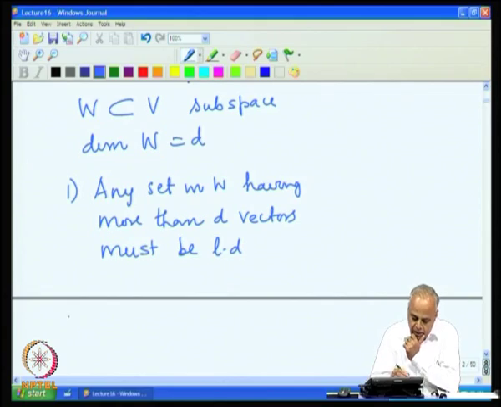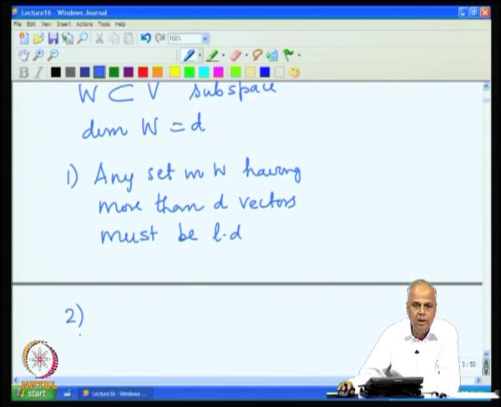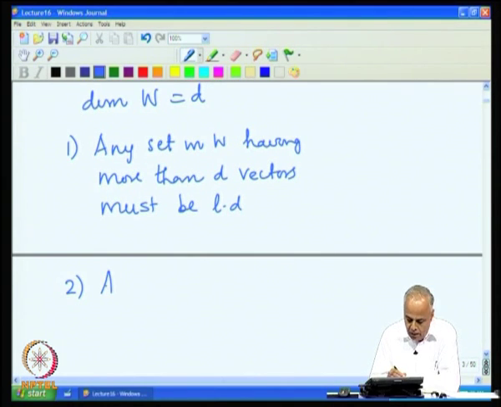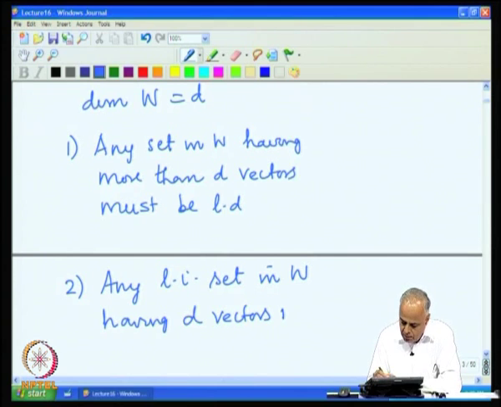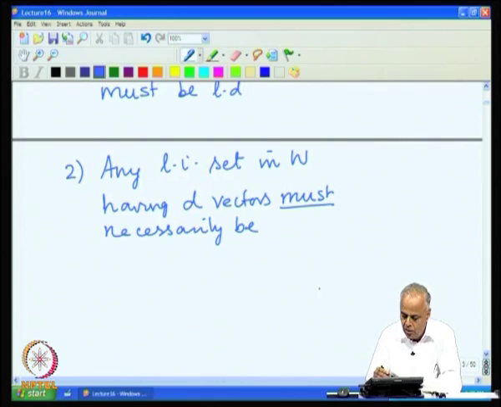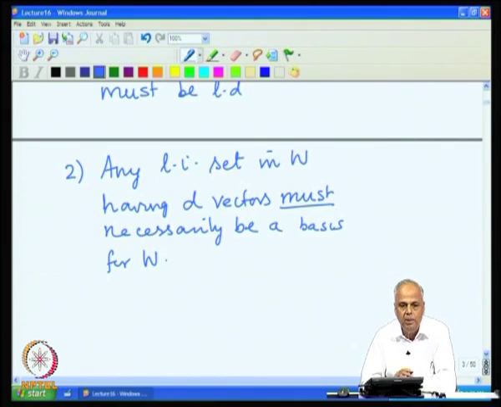And more importantly, if you have D linearly independent vectors, they must necessarily form a basis for W. So, in a D dimensional space, any D linearly independent vectors will automatically form a basis.